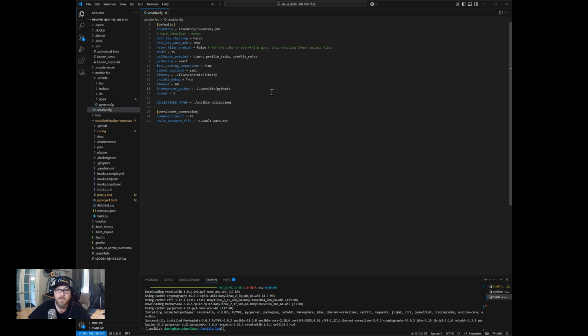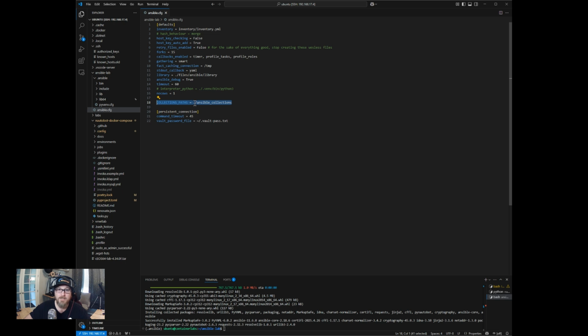So I think typically you could probably even take this out. It will default to whatever the OS is. May or may not need that, but anyway, I think we'll just comment that out. I kind of forget why I had that in there, but that was for a reason, I'm sure. Collection path, that's the next main thing that I like to set.